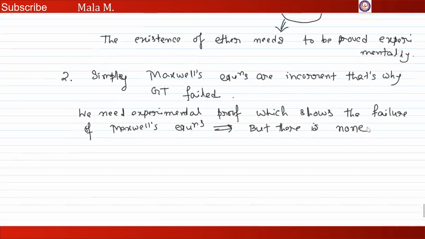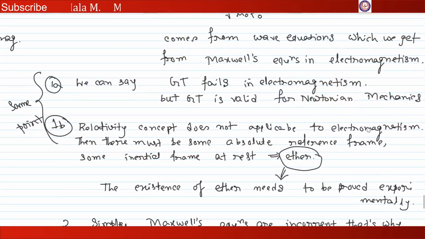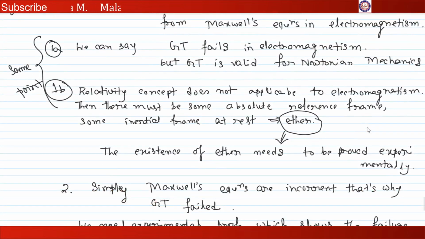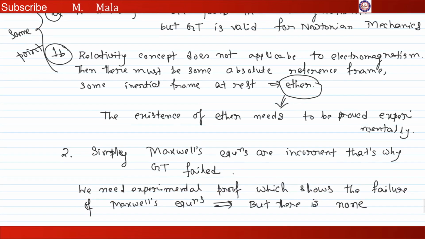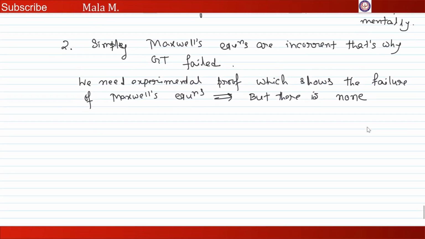So what concepts do we have? We have first one, that there should be some inertial frame at rest which is called ether, and in ether the speed of light is maximum. Either this needs to be proved, or this one fails.